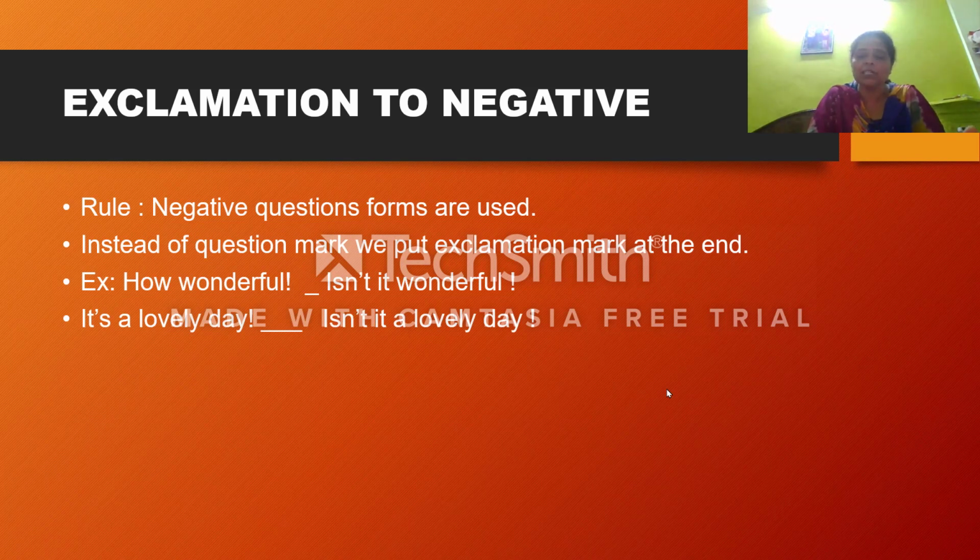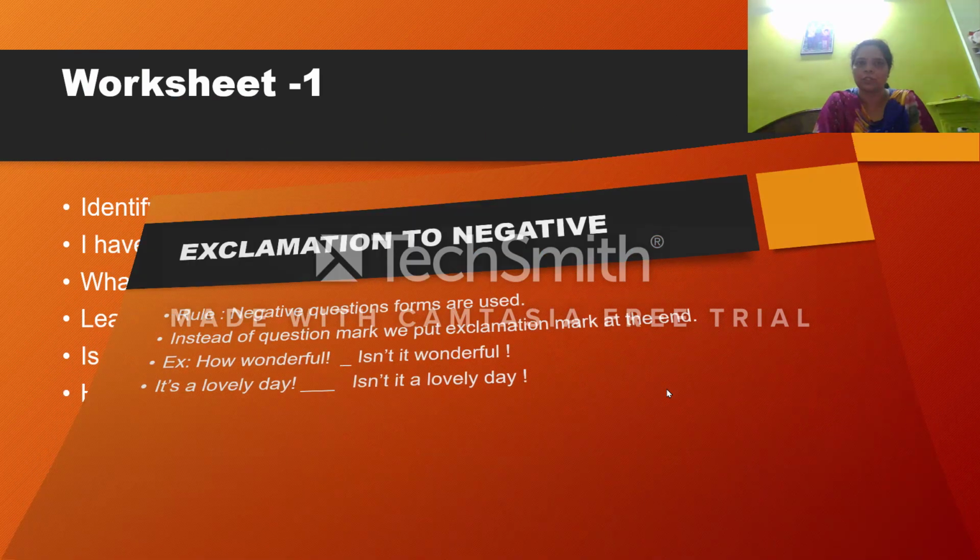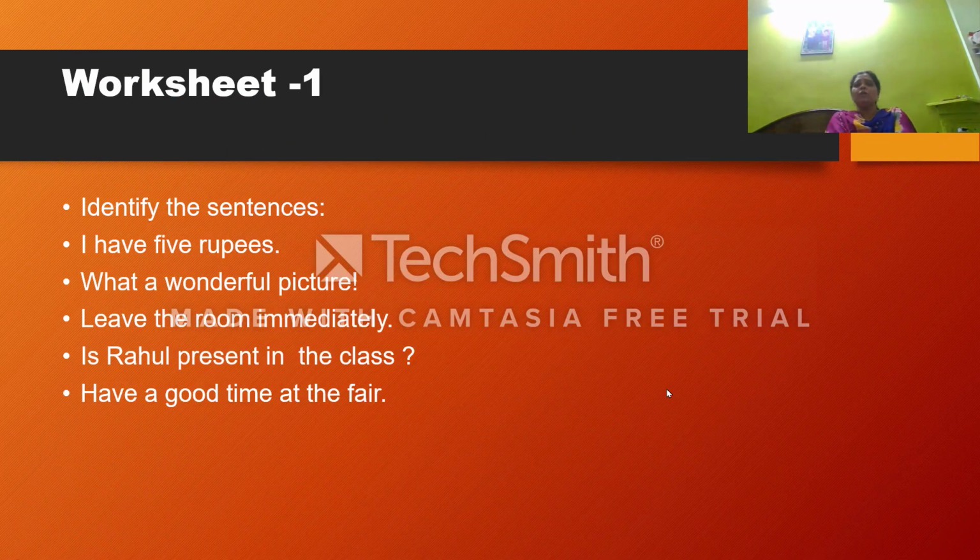Now I will give you some worksheets. Please go through each and every worksheet, write it in your notebooks and try to do it. Try to solve it by yourself because I have already discussed. So let us see the first worksheet. In the first worksheet, you have to do identification of the sentence. That means you have to only identify the types of sentence.